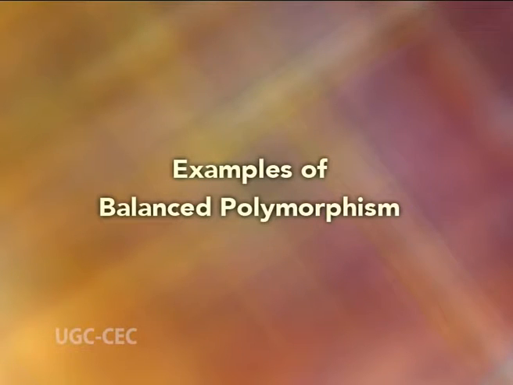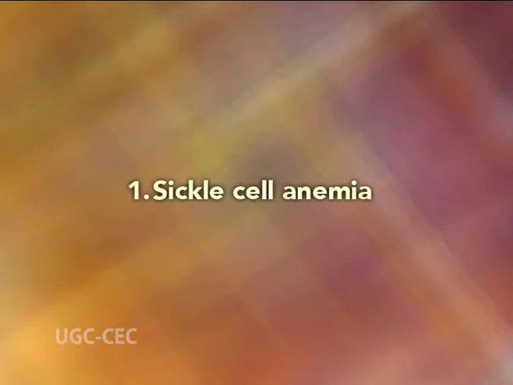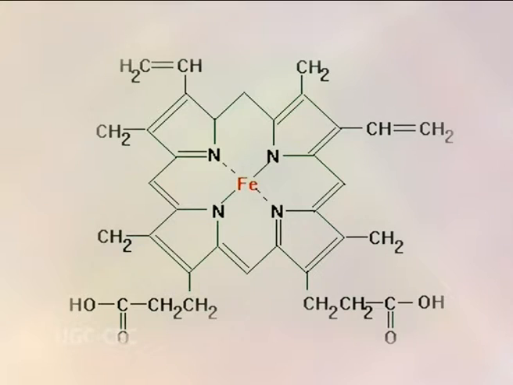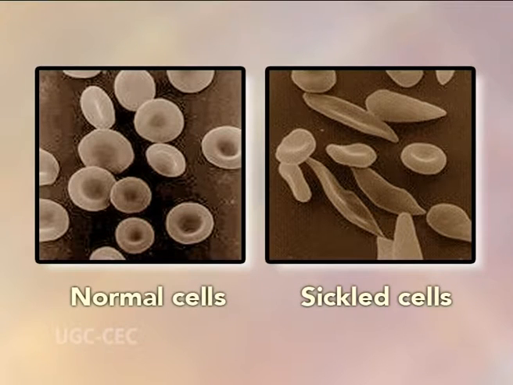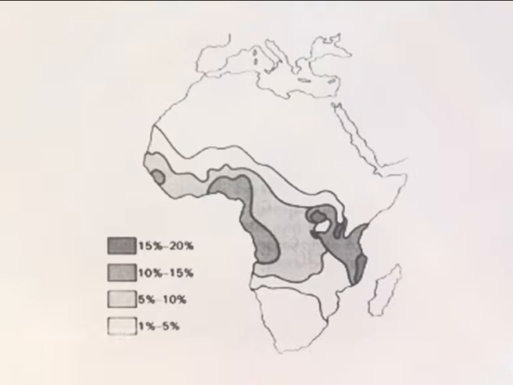Examples of balanced polymorphism. First, sickle cell anemia. Sickle cell anemia results from a change in the structure of the hemoglobin molecule. Some of the red blood cells of persons with the disease are misshapen, reducing their ability to carry oxygen. In the heterozygote state, the quantities of normal and sickle cells are roughly equal. Sickle cell heterozygotes occur in some African populations with a frequency as high as 0.4.